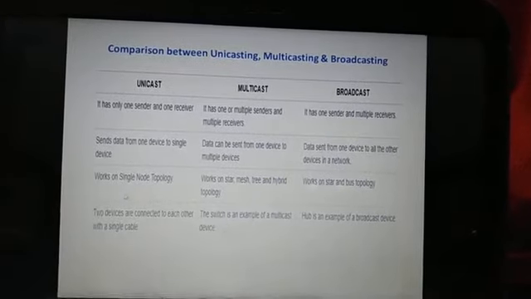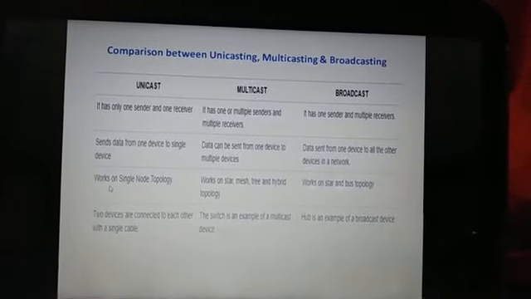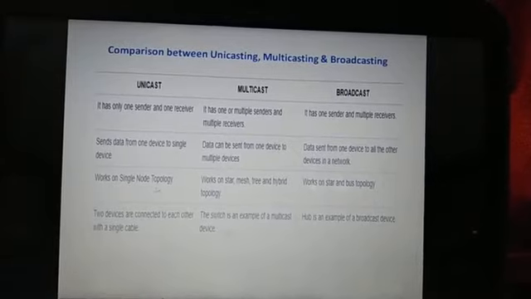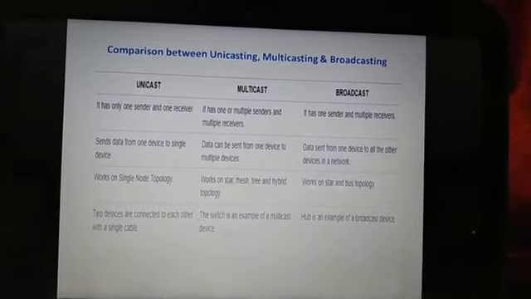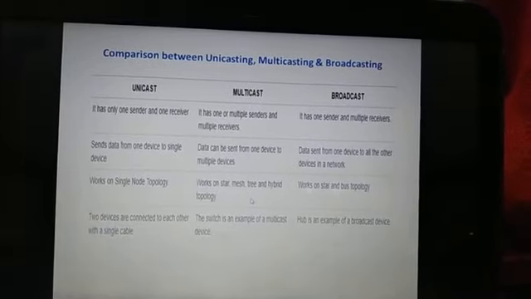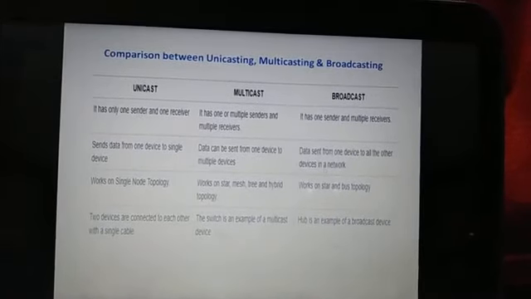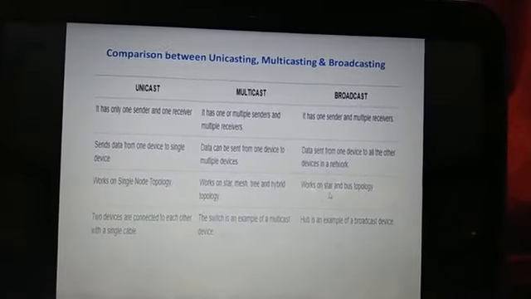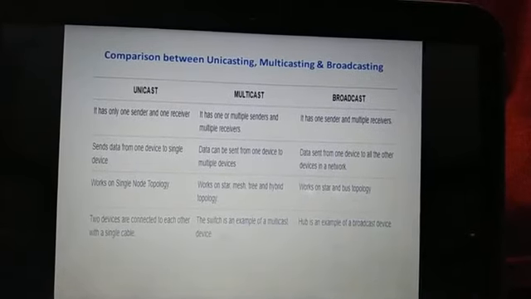Now the other point is, in case of unicast, it works on single node topology, whereas in case of multicast, it works on star, mesh, tree and hybrid topologies. Whereas in case of broadcast, it works on star and bus topologies.